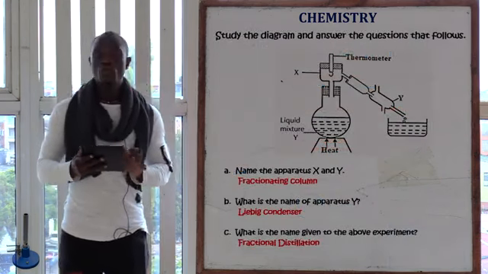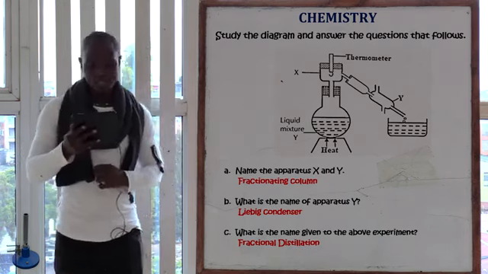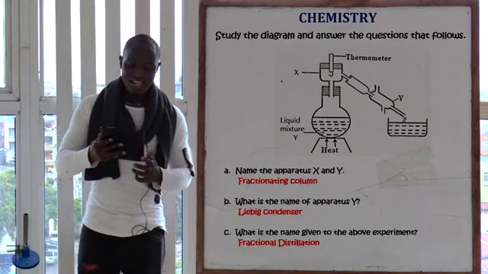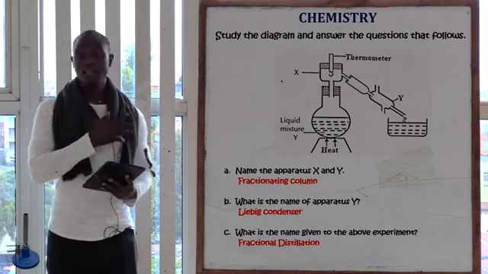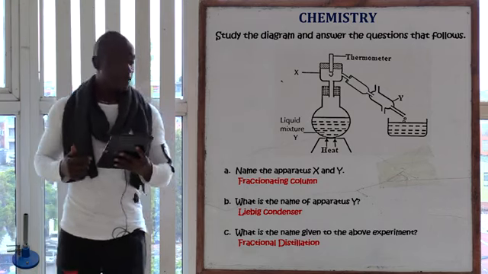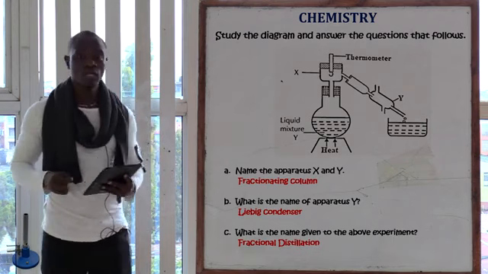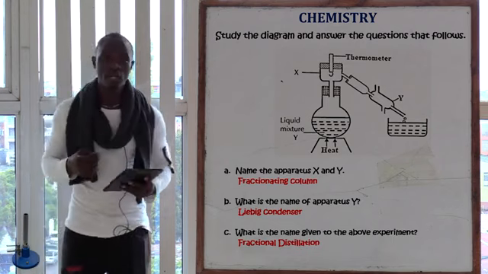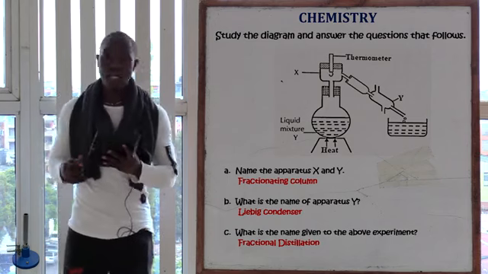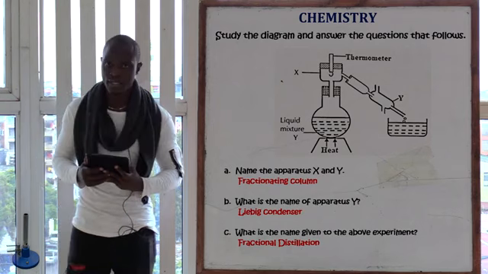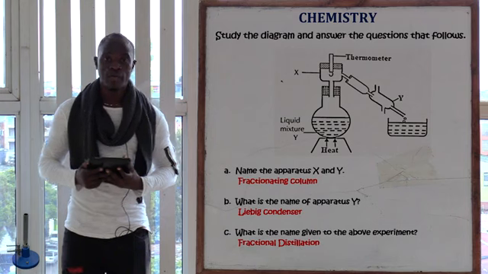So let's go to the next one, which is question number 14. We have been told, study the diagram and answer the questions that follow. As you can see, we have this diagram, we have this setup, and we have liquid mixture Y. There is some heat going on. We have a thermometer, then we have that apparatus X, and then we have the other apparatus, which is Y. So the first question is asking, name the apparatus X and Y.